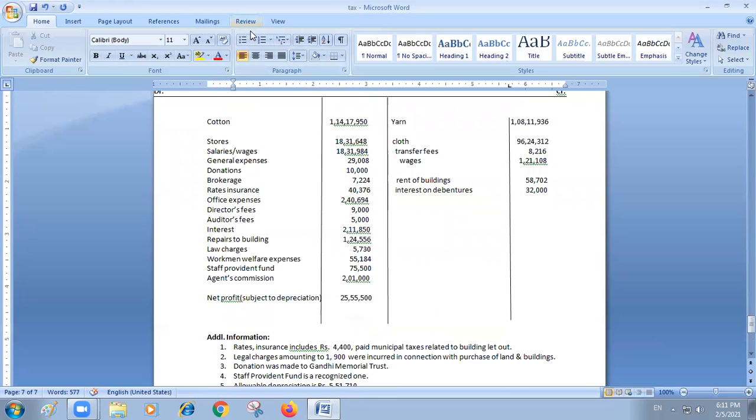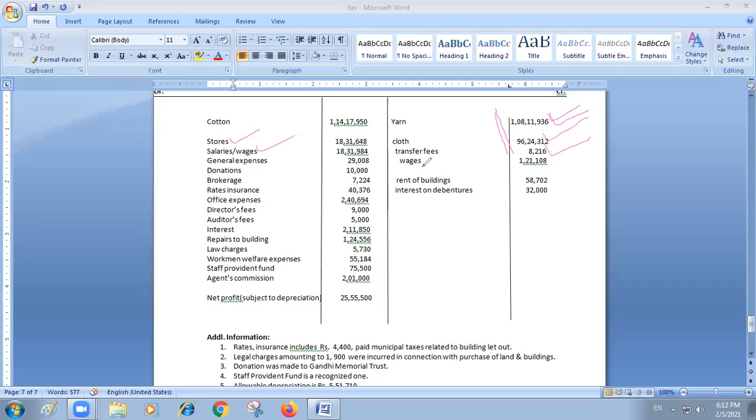These items we will examine. Yarn is related to production of cloth only. It is a mills company, which means they will produce cloth for individuals. They purchase cotton and stores, and they have to pay salaries. From that they will produce and sell yarn and cloth, and transfer fees. These are all admissible incomes, they are all actual incomes.